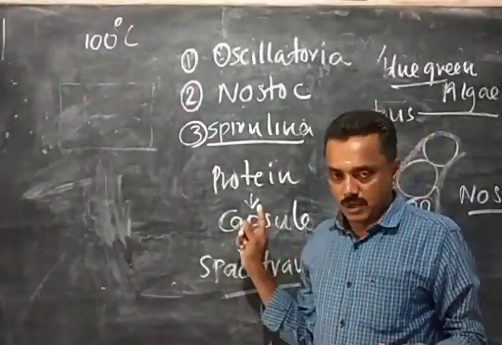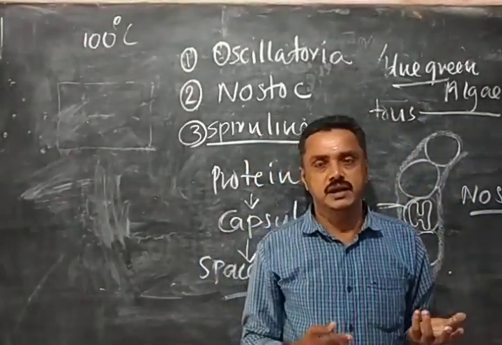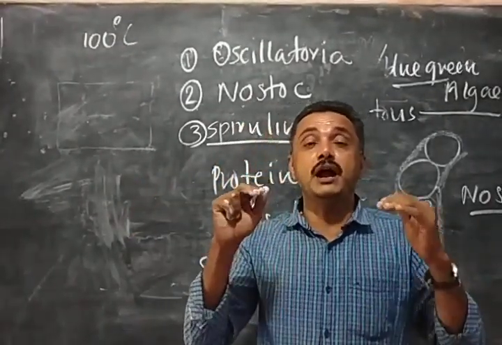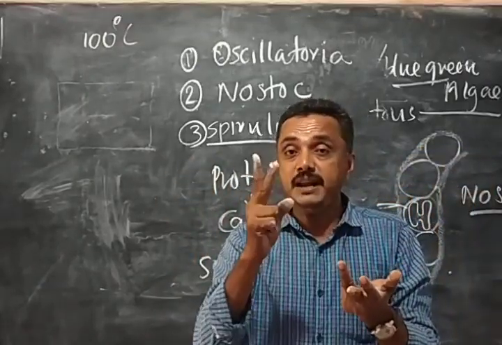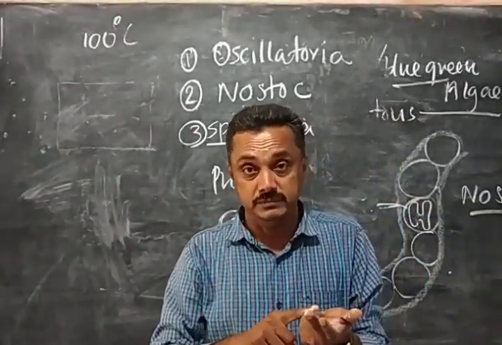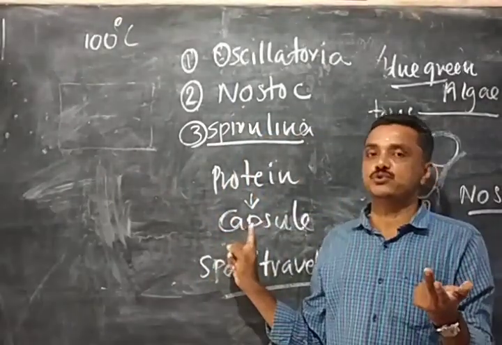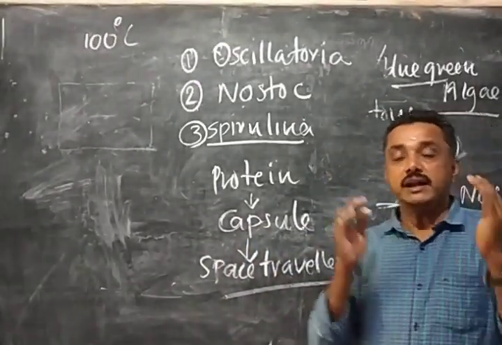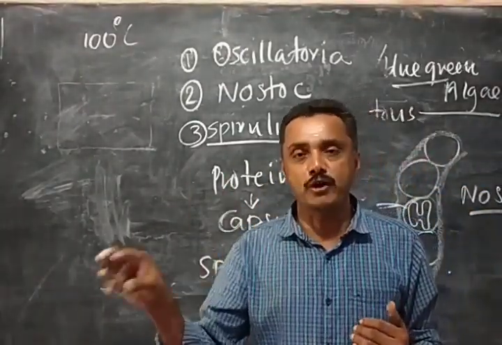Okay. So, a question carrying 2 marks: What is the importance of cyanobacteria? First, the blue-green alga cyanobacteria began to produce oxygen by photosynthesis because they contain chlorophyll. Second, they can prepare ammonia by nitrogen fixation. Third, they contain protein and are used as capsules by space travelers. Very, very important: discuss the importance of cyanobacteria.